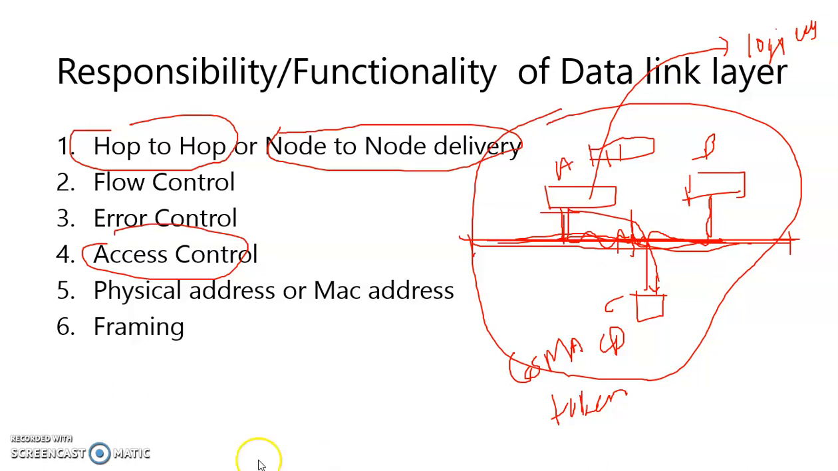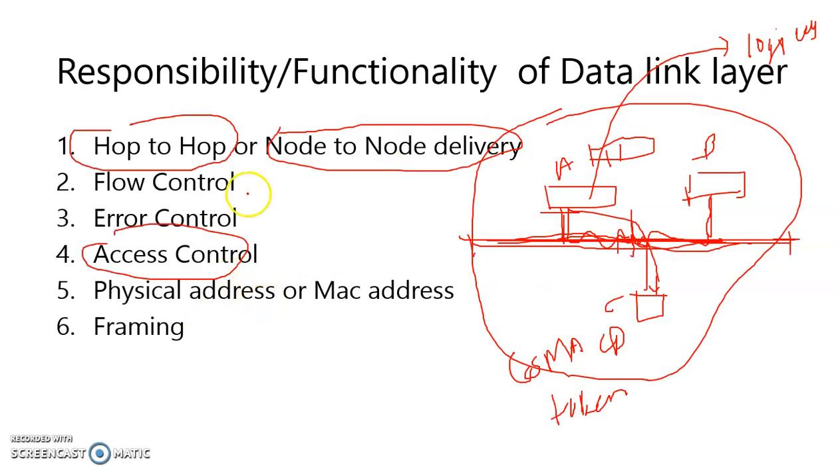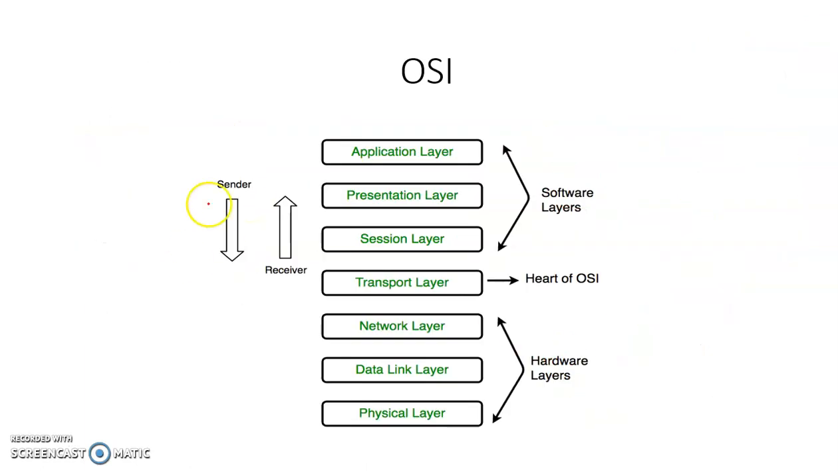After that, framing. So the data link layer is responsible for physical addressing. Next, in the data link layer, data is in the form of packets. The next responsibility is framing, and those packets get converted into frames.